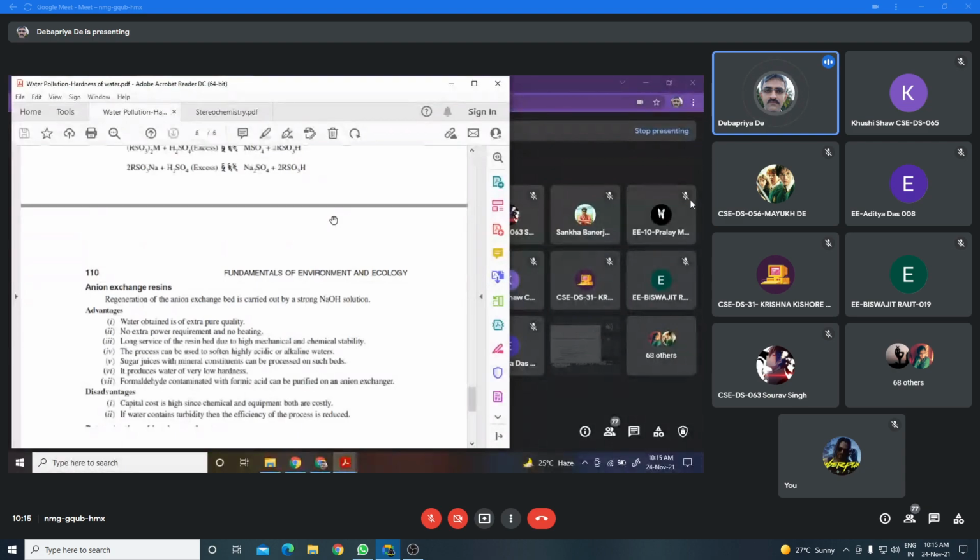Okay, but in whatever processes I have discussed till now, that is the permutit or zeolite process, or the lime soda process, either the cation or the anion can be removed. But here both the cations and anions which are responsible for hardness of water can be removed. Is it okay?